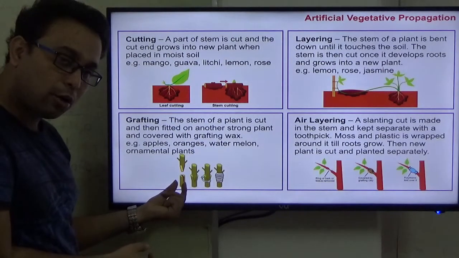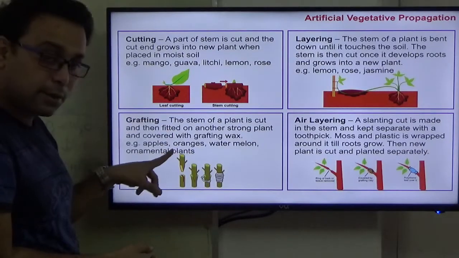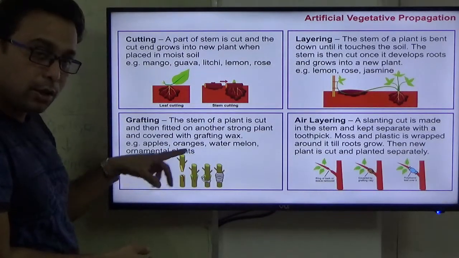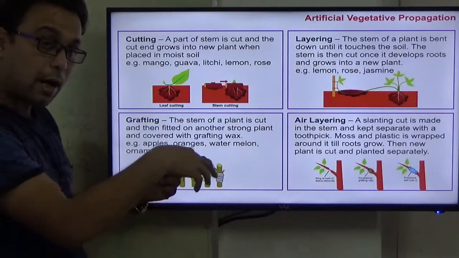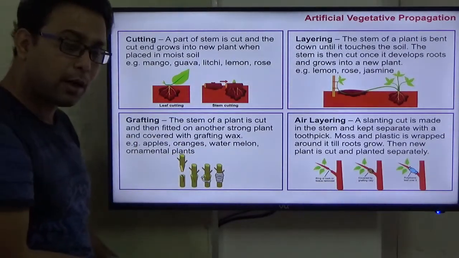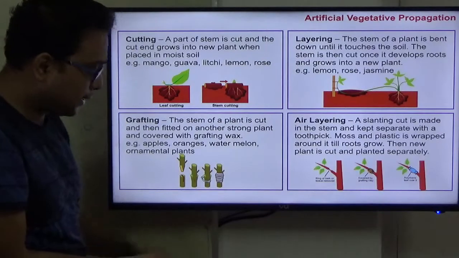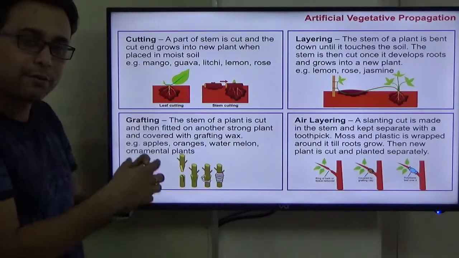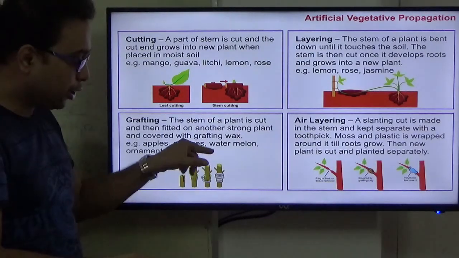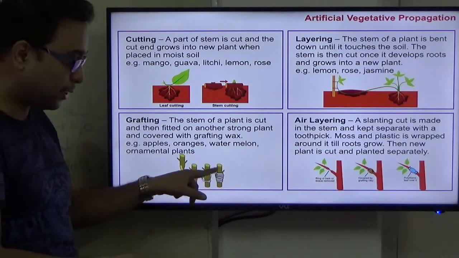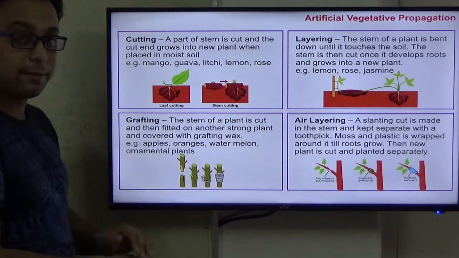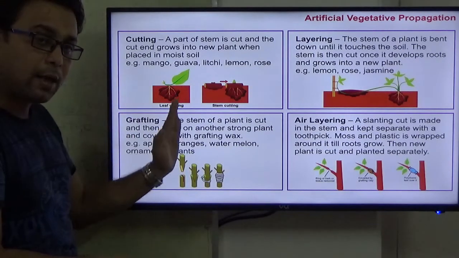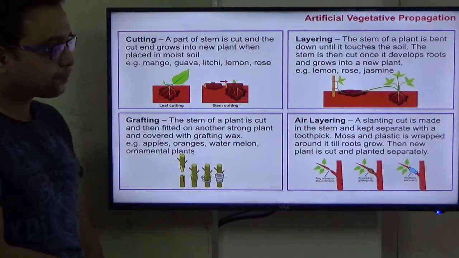It is called the stock. Another part of the stem is called the scion. These two parts are joined together and bound. After 15 days, you observe that they are ultimately joined together, very interestingly. So new characters come by the process of grafting. So this is all an artificial process.